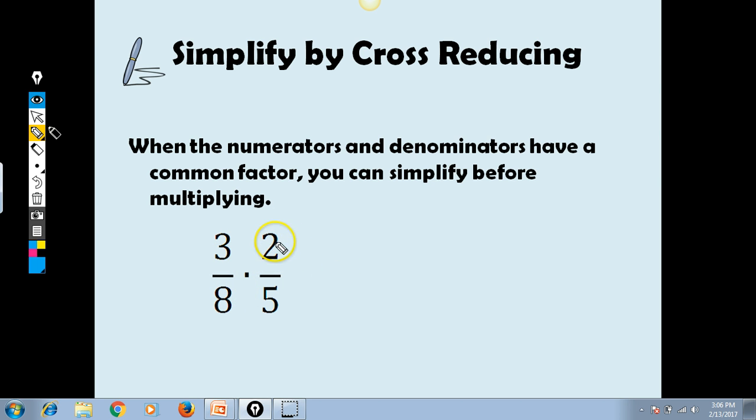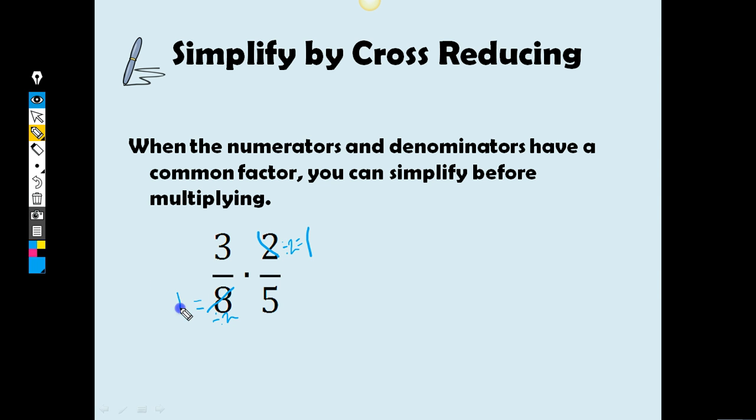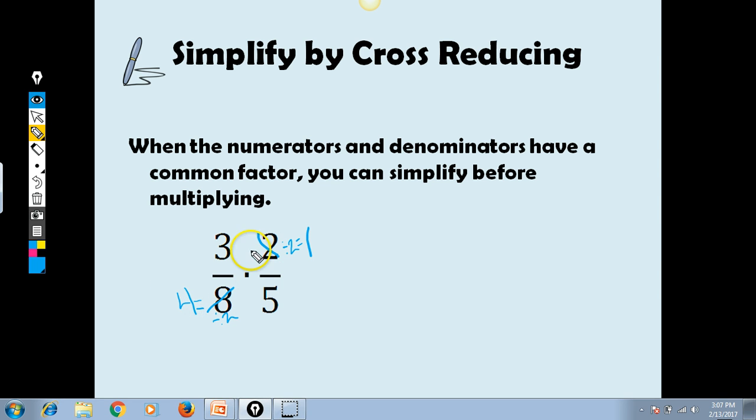So if I take this and I reduce out a 2 here, and I say, well, 2 divided by 2 is 1. So what I'm basically doing here is dividing by 2. So I have 1 now up here. And then if I do 8 divided by 2, that gives me 4. So now I have, and these are not equivalent fractions, you guys. I don't want you to think that 3/8 and 3/4 are equivalent fractions. That is not what we just did here. What we did was just took out a factor before we multiplied.